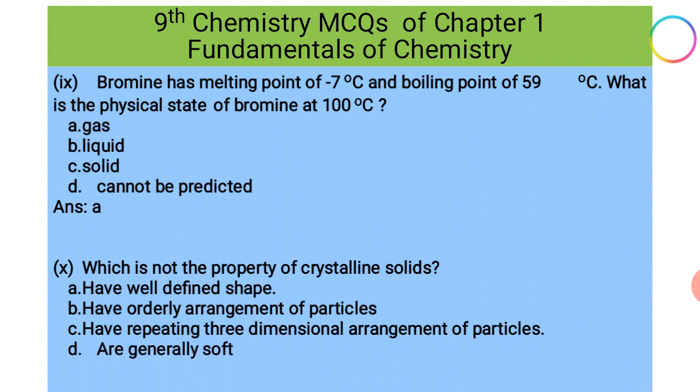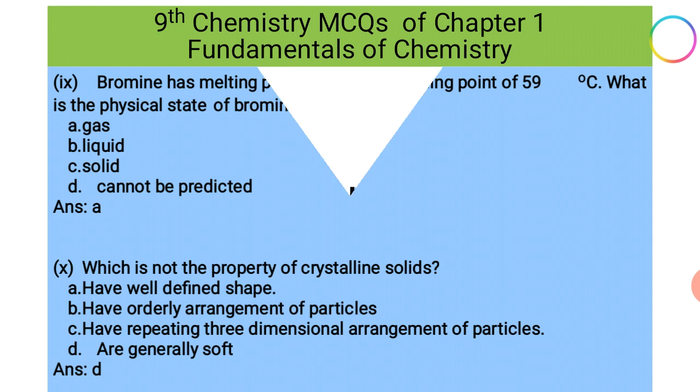This is not the property of crystalline solids, because the crystalline solids are always solid and they are hard materials. So the correct option is option D. These are generally soft. No, this is not true. That's why the option D is the correct option.